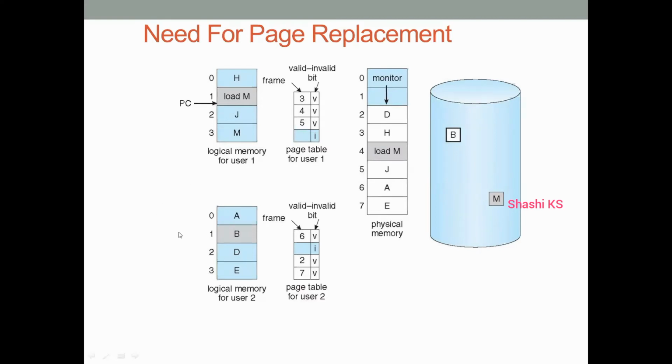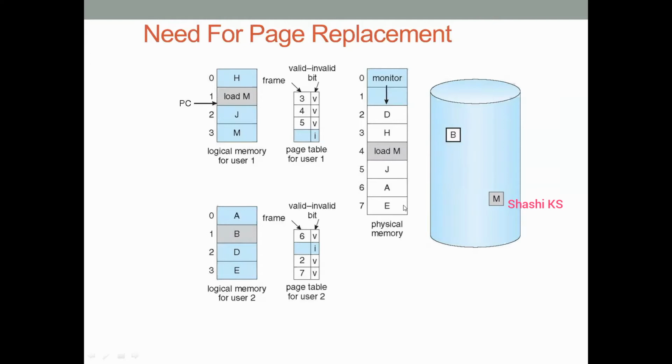Now the question here is, consider process 2. For process 2 also, for page number 1, there is a page called B, and this page B resides on the disk. Now if process 2 wants to bring this page B from the disk to the memory for execution, see the position of the memory.